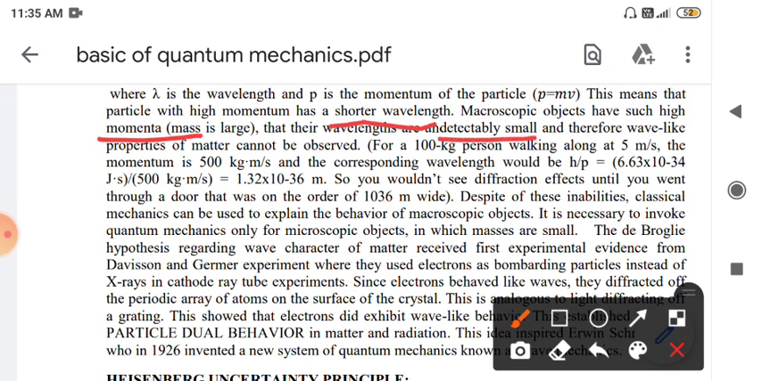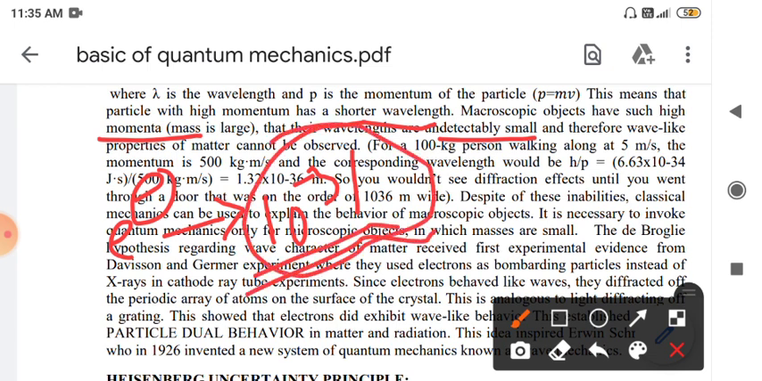If we consider the electron, it has a mass of the order of 10 raised to minus 31 kg, a very small mass. If you consider an object like a tennis ball, it has a mass of around 10 to 15 gram, so the mass is quite high.